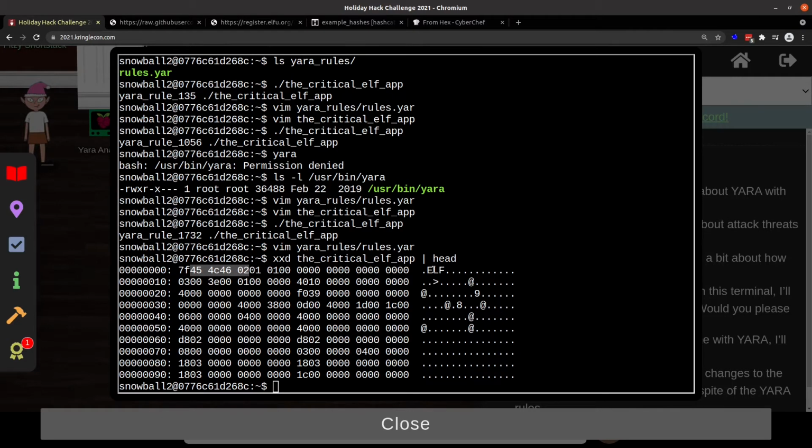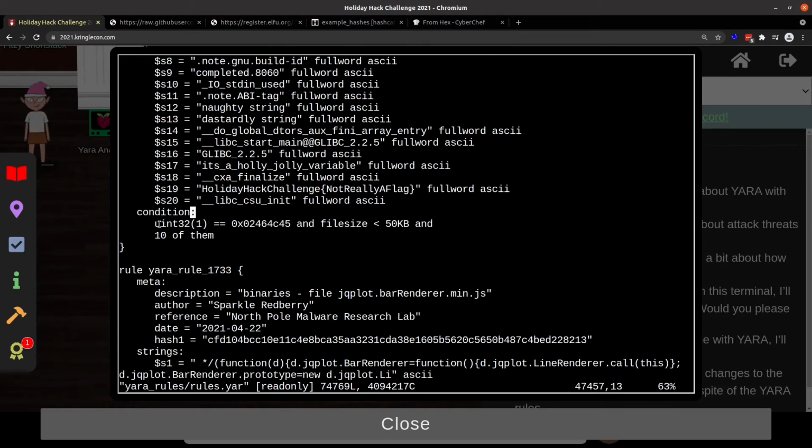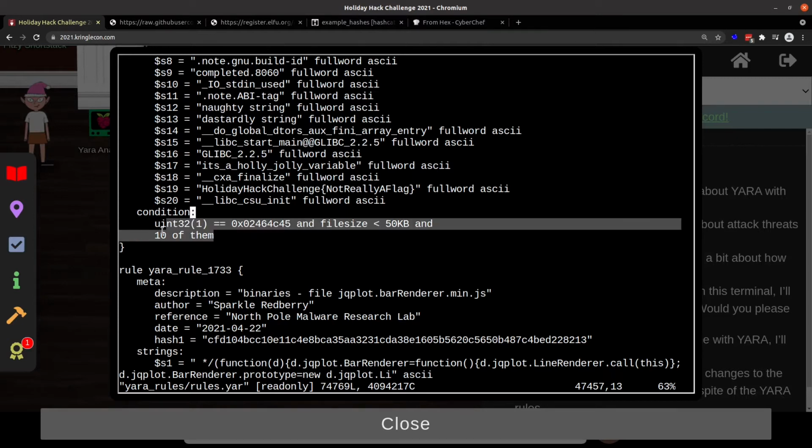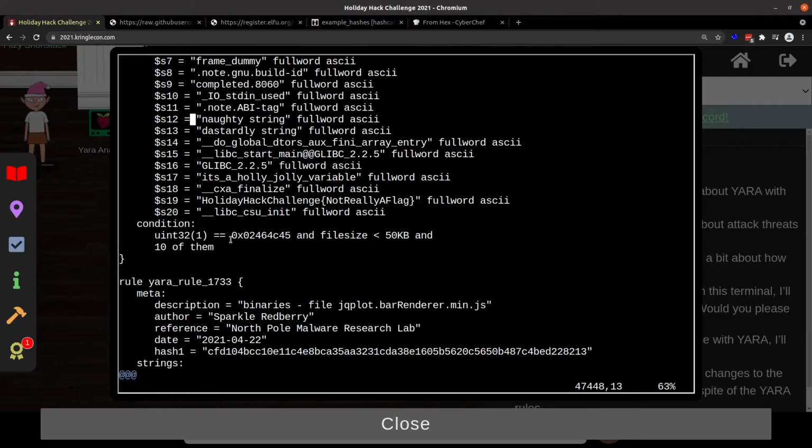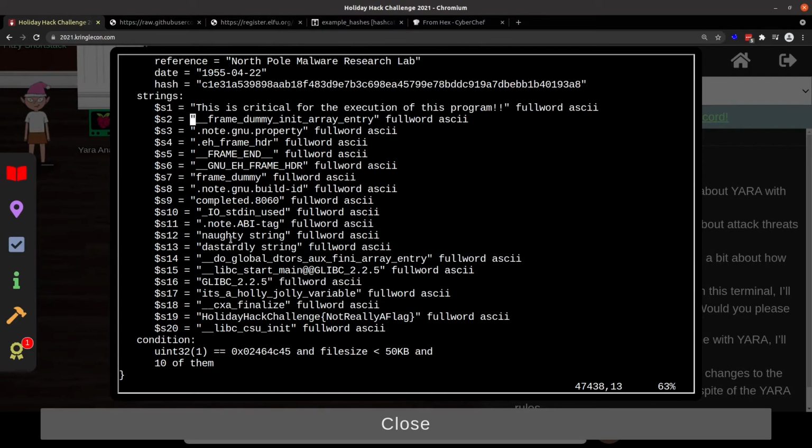That's ELF. So that is the ELF header. We're checking to see if the 4 bytes starting one offset into the binary are the ELF header. So that's what this uint32 is right here. Because of the byte order, that's why we do this in reverse order. So the real question is, there are 20 strings here and 10 of them have to hit for this rule to trigger.